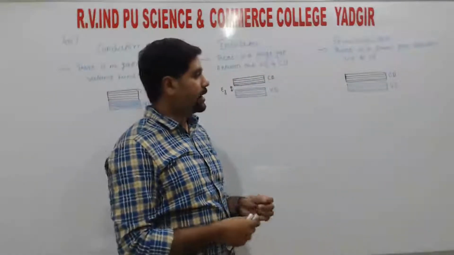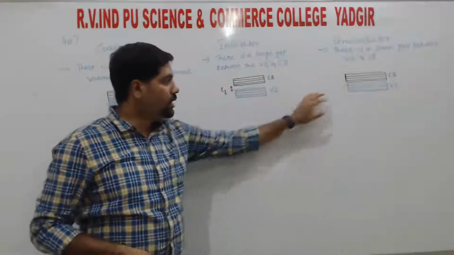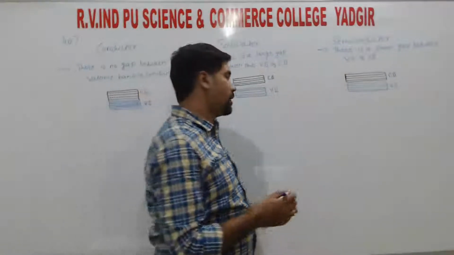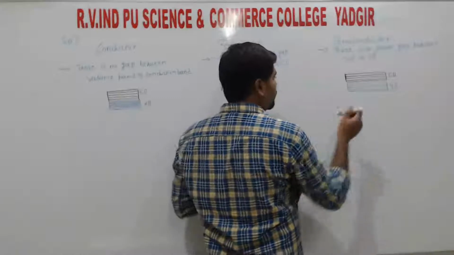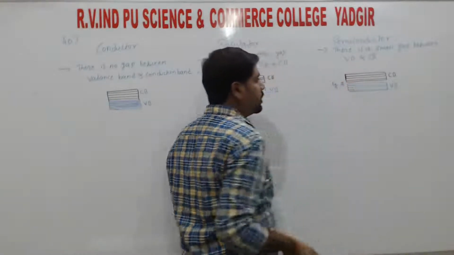A small finite gap will be there between the valence band and conduction band. Compared to the insulator, the gap here is very small. That gap we call the energy gap, that is Eg, right?